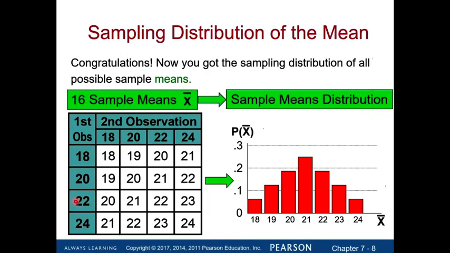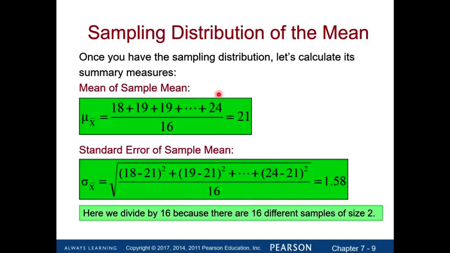Okay, now since we have the 16 sample means, we can plot the histogram or the frequency distribution of all the possible sample means. And the 16 sample means give us a distribution which looks like a normal distribution. Now let's calculate the summary measures for the sample means.